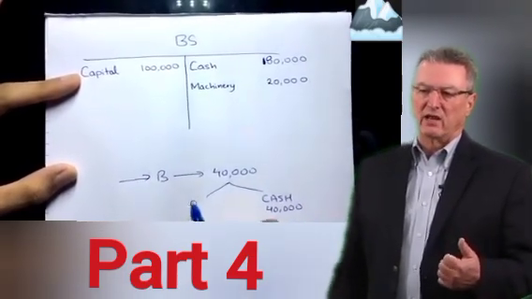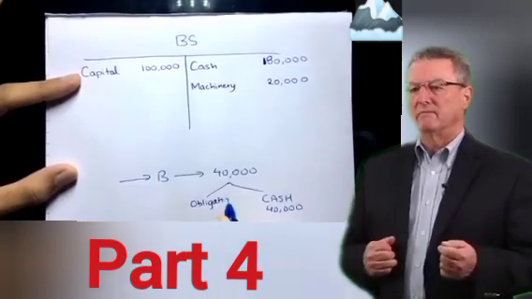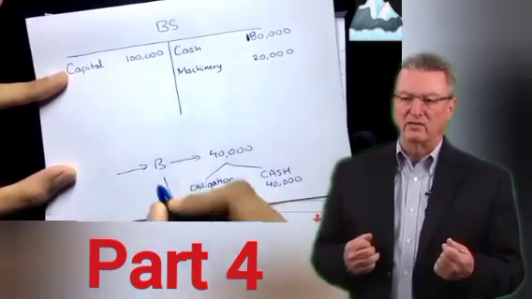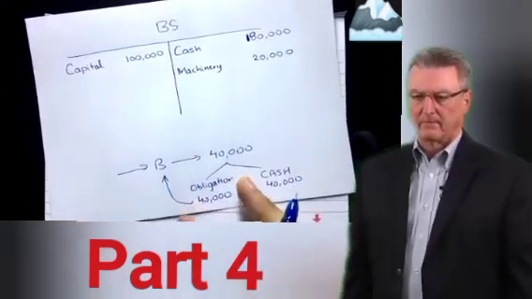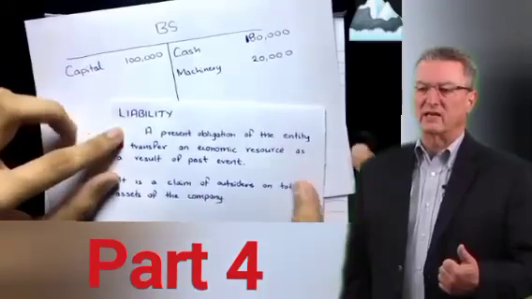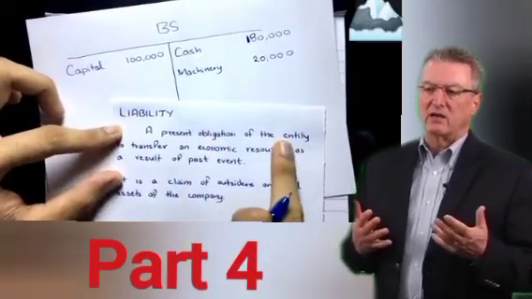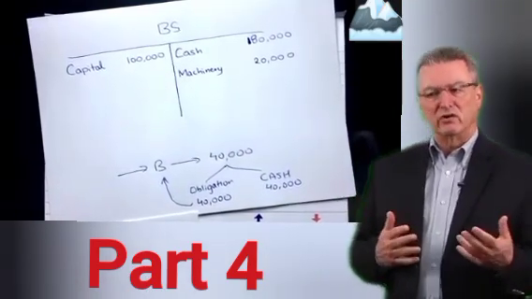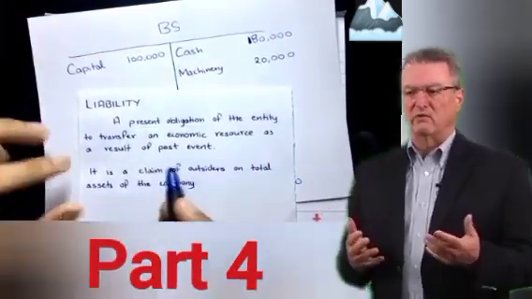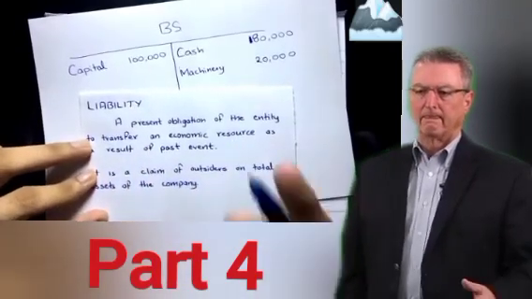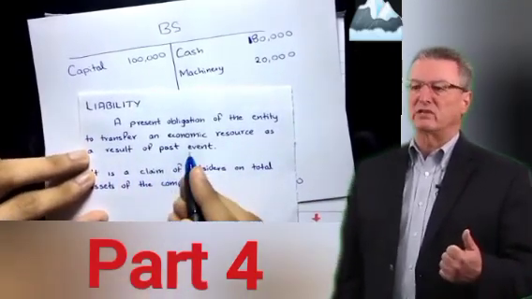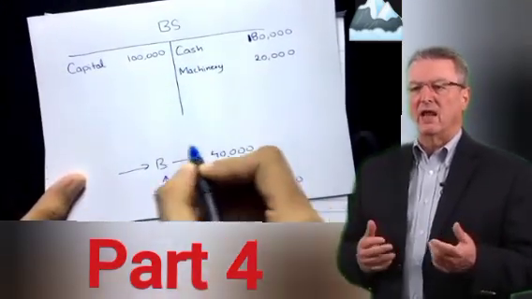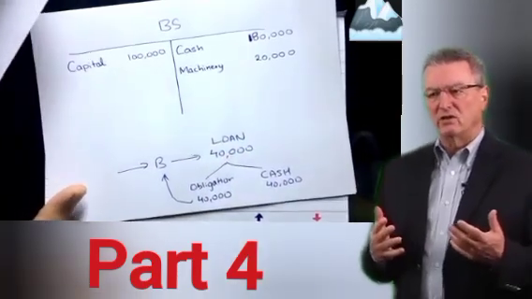But now there is an obligation being created. Immediately an obligation is created that you have to pay 40,000 back to the bank, isn't it? So this obligation is called a liability, a present obligation. The obligation is there, you have to pay the bank. What do you have to pay? You have to pay them cash, transfer an economic resource, that's cash. Why? Because it is a result of a past event. What was the past event? You took a loan from them. This was the past event.